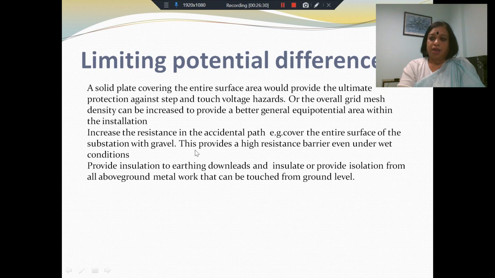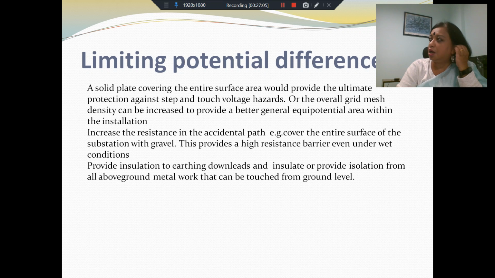Also, we should identify the accidental paths. Where is a person likely to touch? What path is he likely to accidentally complete? Increase the resistance in the accidental path. As I just mentioned, for example, a person will be standing on the ground and there is a touch potential and a step potential. We would like to reduce the value of the maximum touch potential and the maximum step potential. One way to do that would be to cover the entire surface of the substation with gravel, because this will provide a high resistance barrier even under wet conditions.